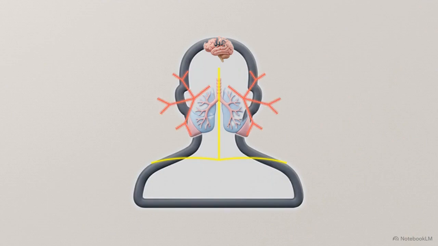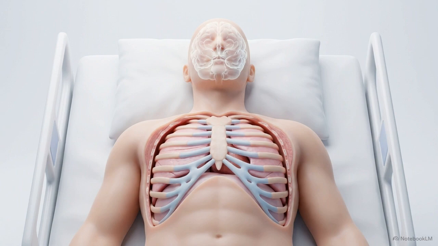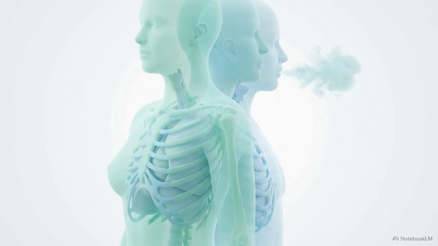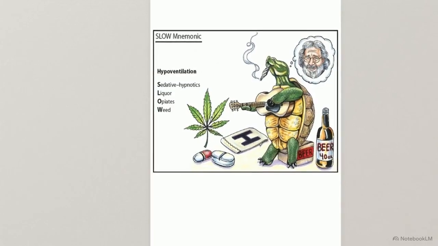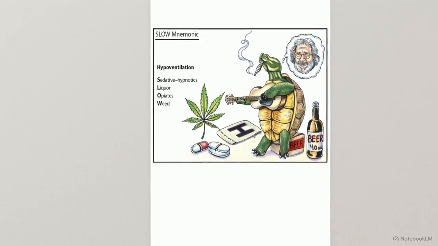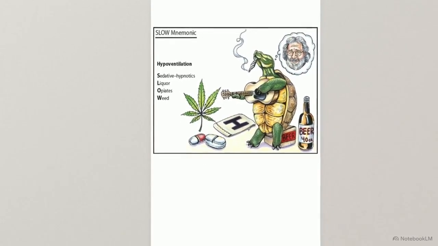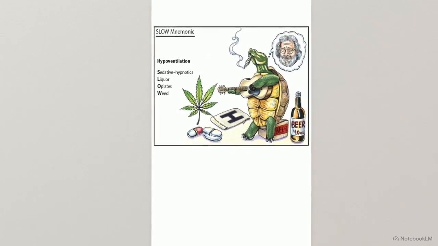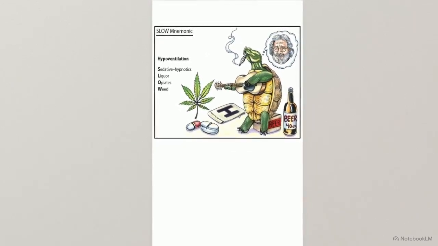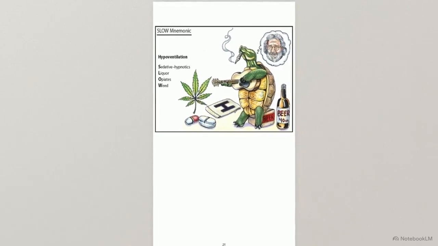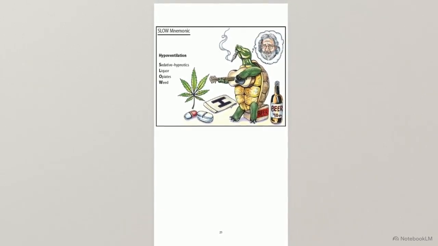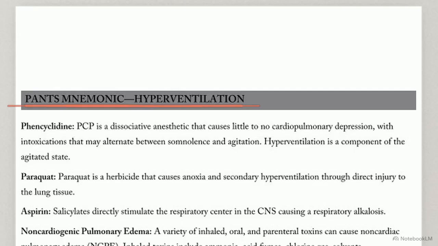Respiratory toxicity splits into two distinct pathways: the neurological drive to ventilate and the hematologic capacity to deliver oxygen. A failing respiratory system presents as either profound ventilatory depression originating in the central nervous system, or as a compensatory hyperpnea, where the patient breathes deeper and faster to clear a toxic byproduct. This image outlines the SLOW mnemonic, detailing the most common xenobiotics responsible for severe hypoventilation.